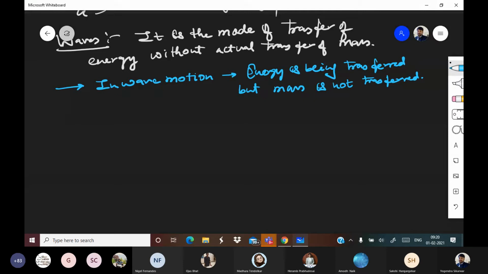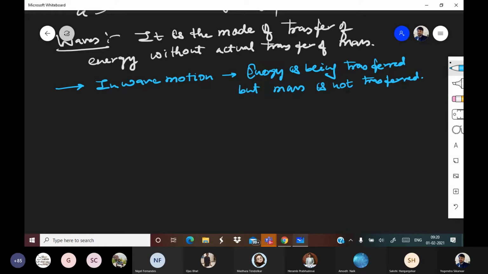So imagine a scenario, everyone please pay attention. Imagine you are sitting in a classroom, 30-40 of you, and I give you a duster. Whoever gets the duster needs to clap and pass the duster to the person sitting next to them.